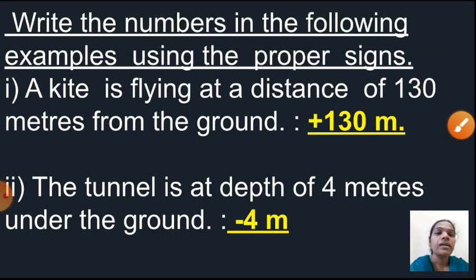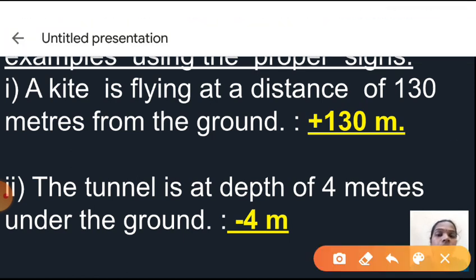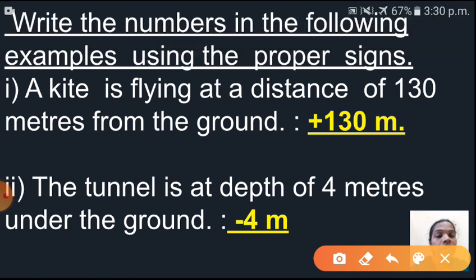See here. Write the numbers in the following examples using the proper sign. So if you are given any statement, you can write the number also now. How can you write? See here, I have given two examples here. First one is a kite is flying at a distance of 130 meters from the ground. So from the ground level, you can take that as 0. Okay. So a depth you can take as a negative number. So height, you can say that is positive.